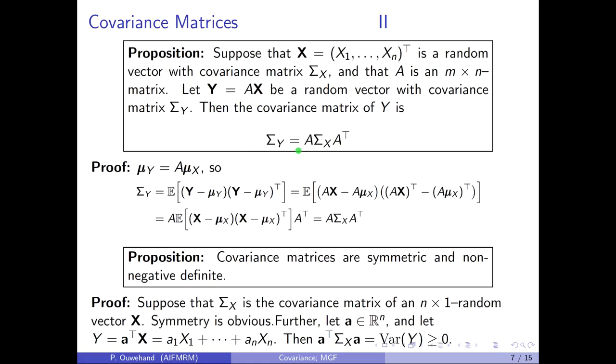It's the product of A times the covariance matrix of x times A transpose. To prove this, first note that the mean vector of y is easily seen to be A times the mean vector of x. By definition, the covariance matrix of y is the expectation of y minus its mean times the transpose of y minus its mean. Since y is equal to A times x and the mean of y is A times the mean of x, we obtain the following expression.